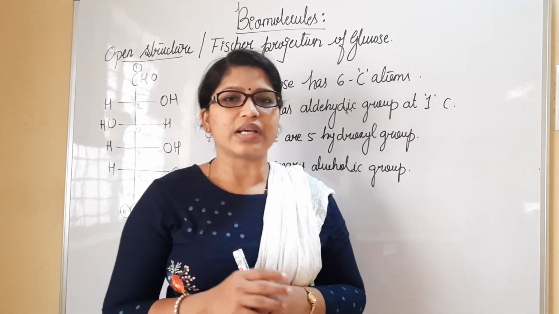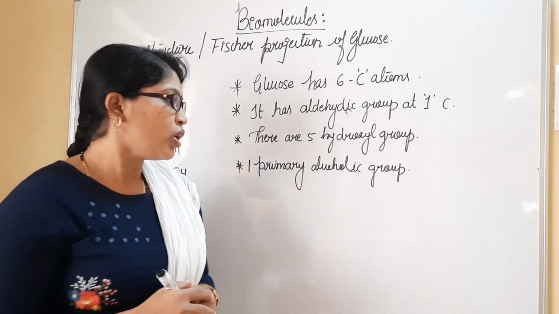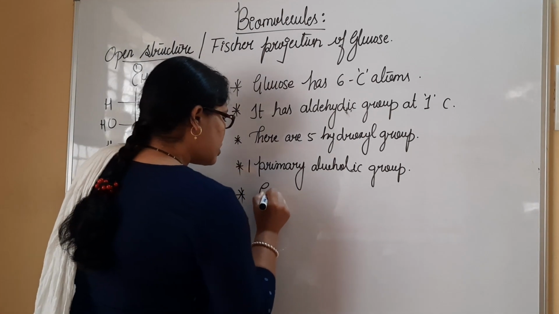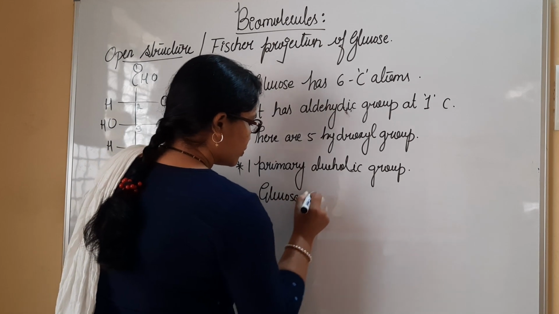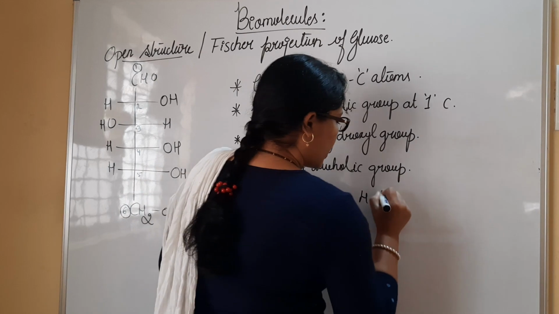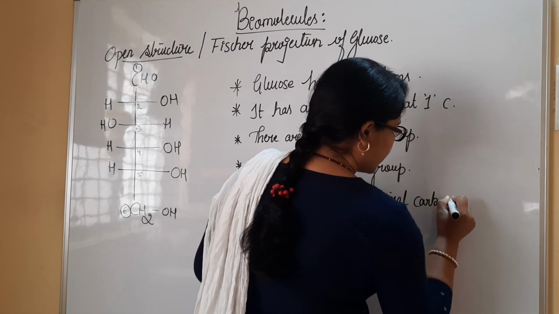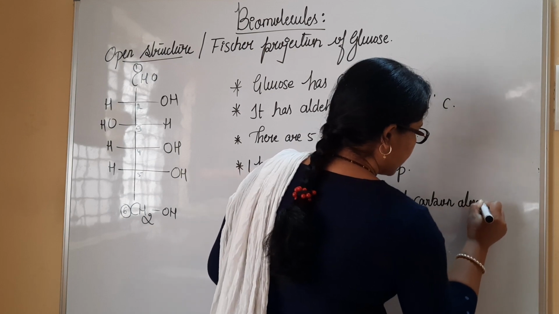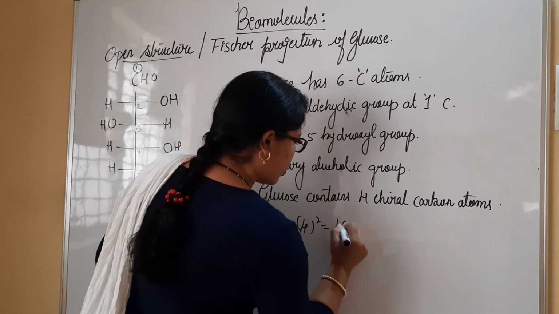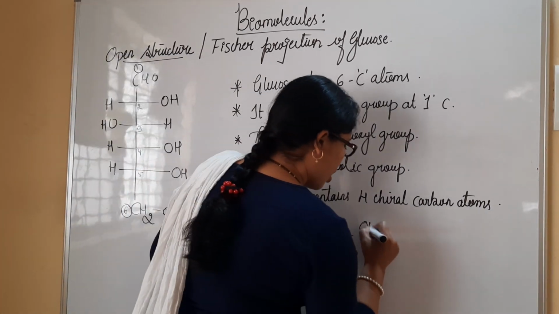This is a CET or competitive question part you have to understand thoroughly. So let me write the last part clearly here: glucose contains 4 chiral carbon atoms. That is, when you consider 2 to the power 4 equals 16, totally 16 optical isomers can be formed.